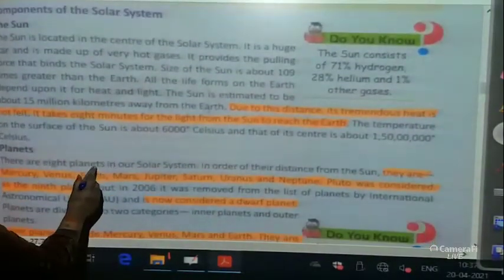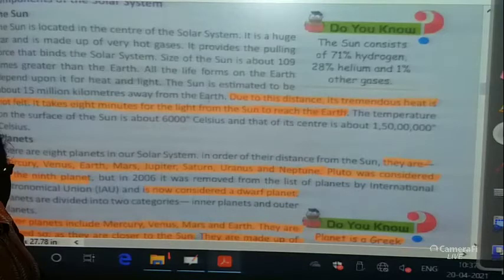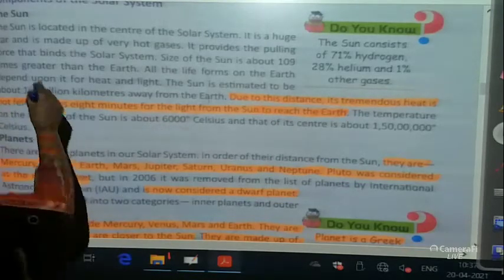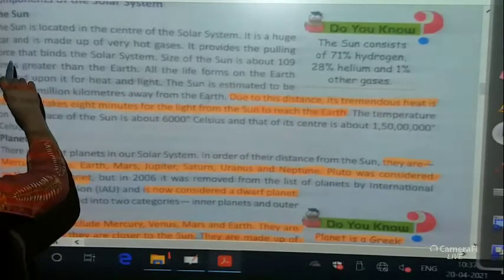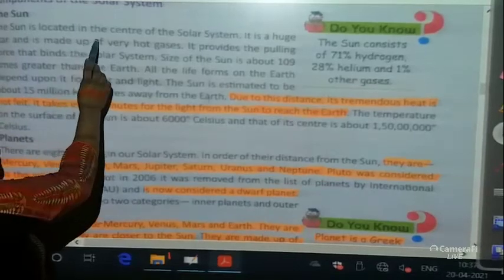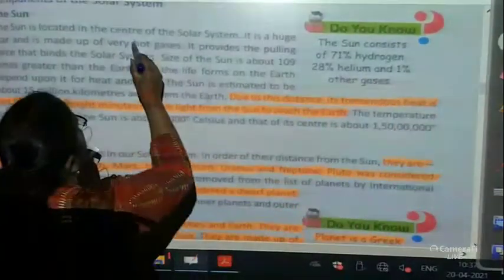Now, what are the components of the solar system? As I told you, the Sun, the planets, the asteroids, the comets and the meteoroids. So let us study about the Sun. The Sun is located in the center of the solar system.